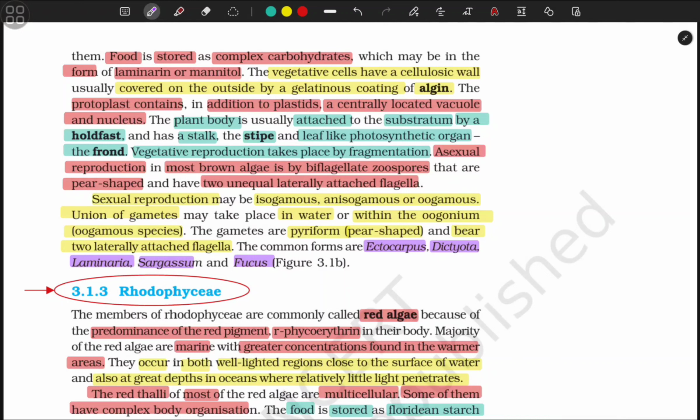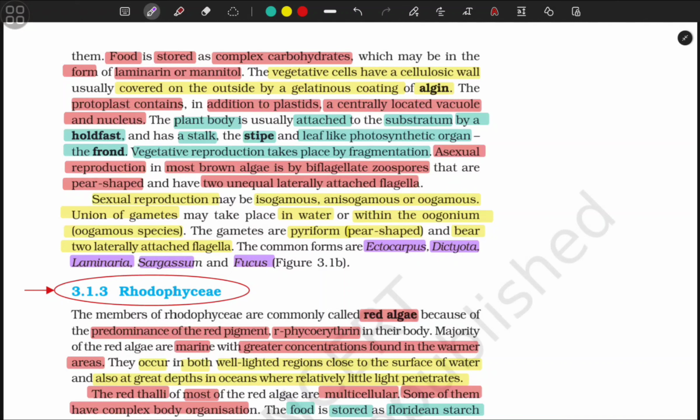Vegetative reproduction takes place by fragmentation. Asexual reproduction in most brown algae is by biflagellated zoospores that are pear-shaped and have two unequal laterally attached flagella. Sexual reproduction may be isogamous, anisogamous, or oogamous.